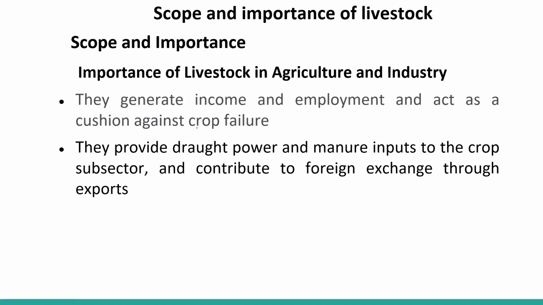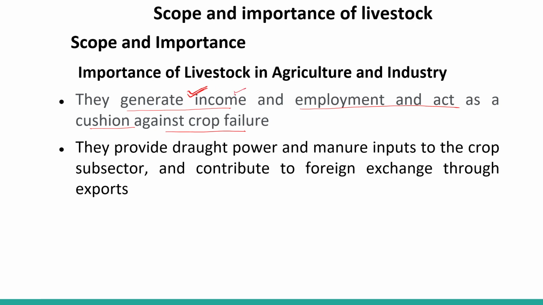Importance of livestock in agriculture and industry: they generate income and employment and act as a cushion against crop failure. Farmers generally do agriculture to get crops, right? And crops are sold in the market, so in return they get money.